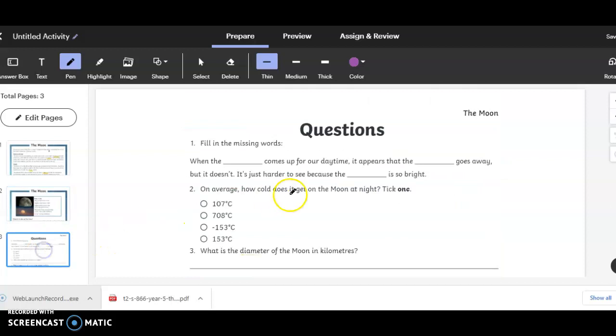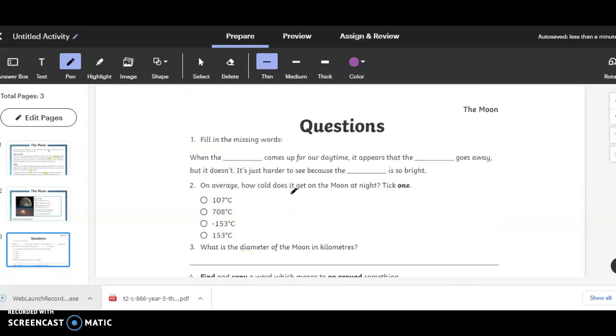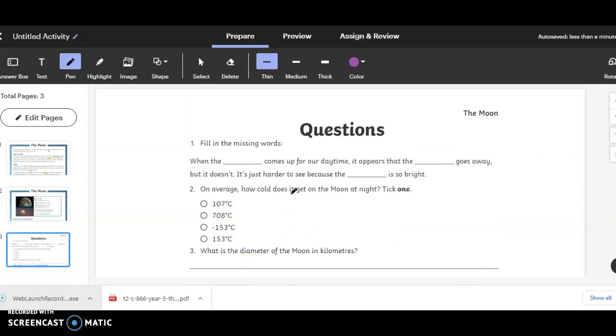And lastly, you are going to answer these questions, and then afterwards we will talk about the answers and the text together.